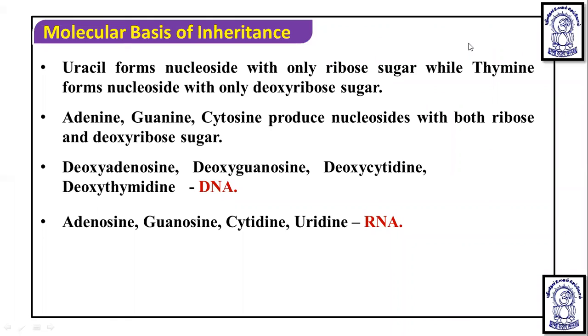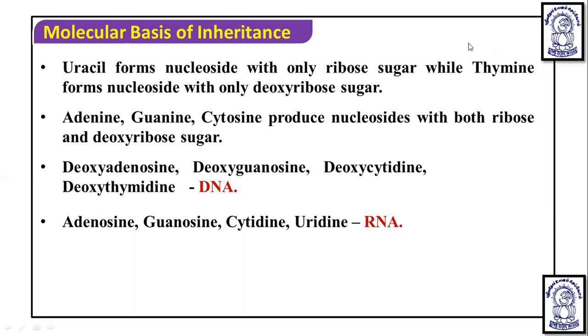Why? Because uracil is found only in RNA and thymine is found only in DNA.